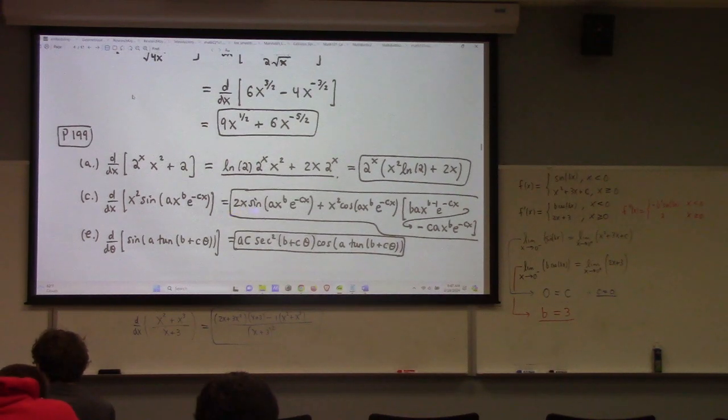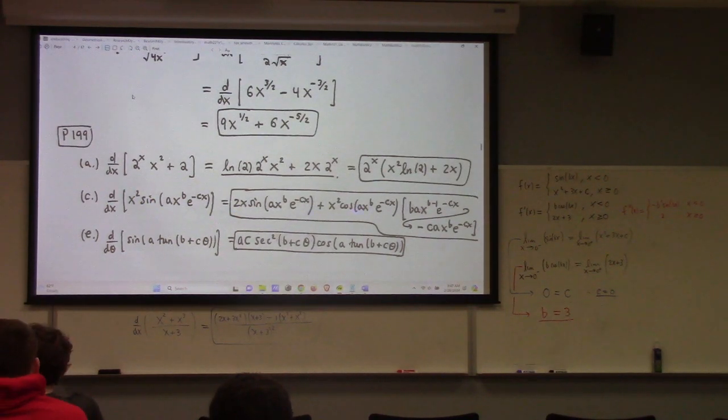And here is the product rule. So I've got the derivative of x squared, which is 2x, times that sine. And then I've got x squared times the derivative of the sine, which is, first of all, cosine of the inside function. But then I have to differentiate the inside function. Notice that the inside function here is itself a product. So I have to do the product rule here, and that gives me that mess, which I can't read from here.